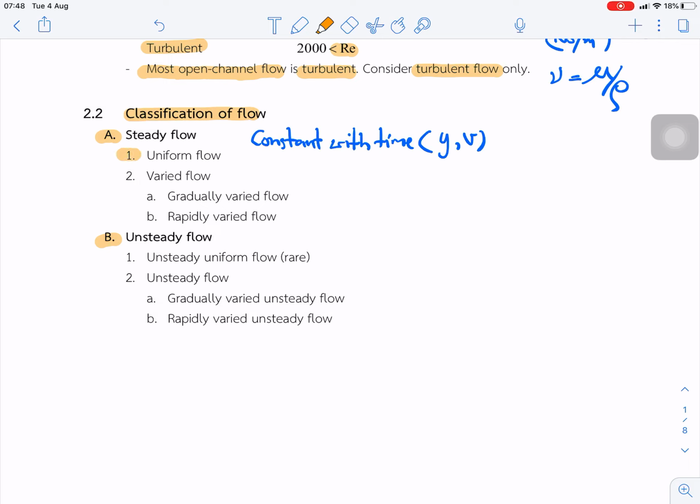Uniform flow means the depth of the flow is equal along the profile. And the other is varied flow, or we can say non-uniform flow. It means the depth of the flow varies along the profile.